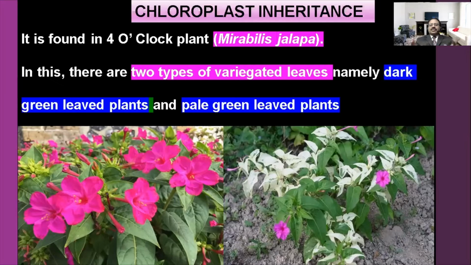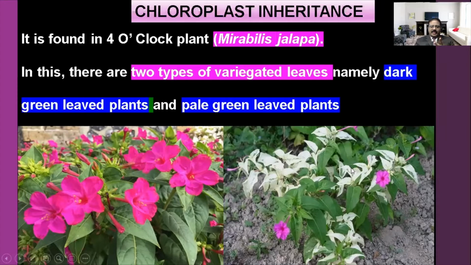It has two types of variegated leaves. Usually there are dark green leaved plants and pale green leaved plants.